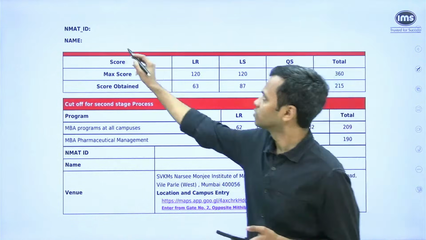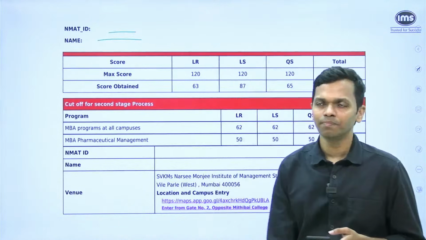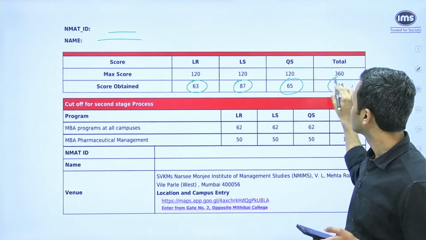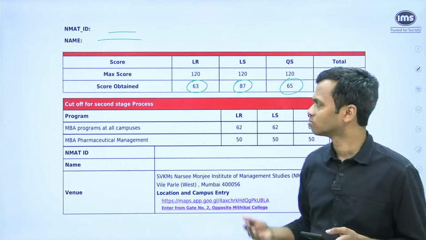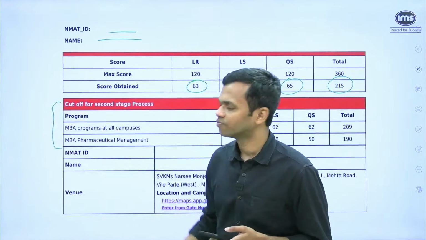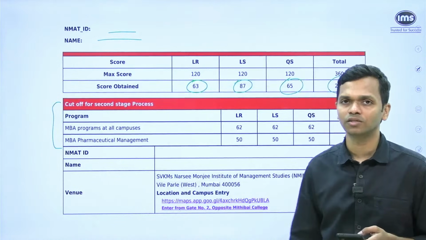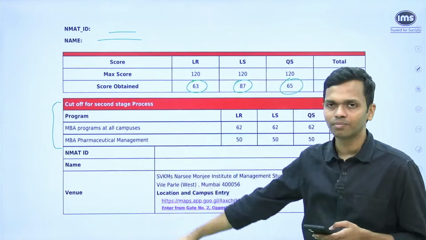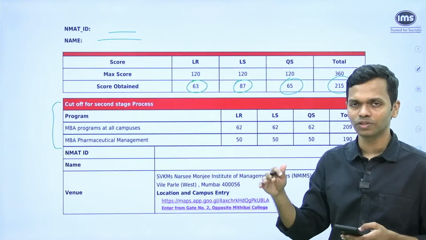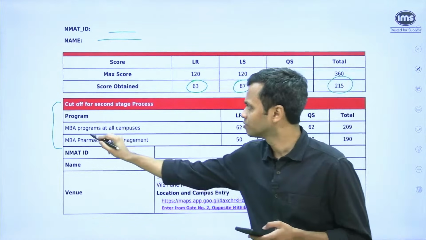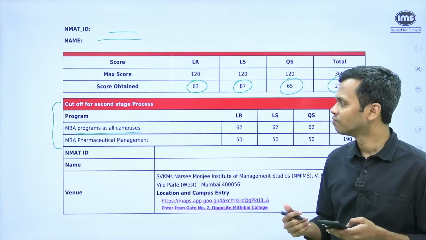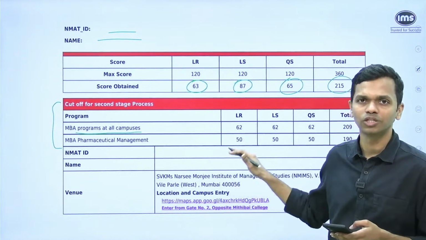What it contains is, first of all, your NMAT ID and your name. Then it shows you the max score and the scores that you have obtained. This will be your NMAT score, so no surprises there. But this is the part where it is very, very different from last year's call letters. Last year it used to be a very big table containing individual program names, then section-wise cutoffs and the overall cutoff. This time they have just given MBA programs at all campuses. Of course, because they have revoked it, we'll have to wait and see whether they make any changes to this format or not.